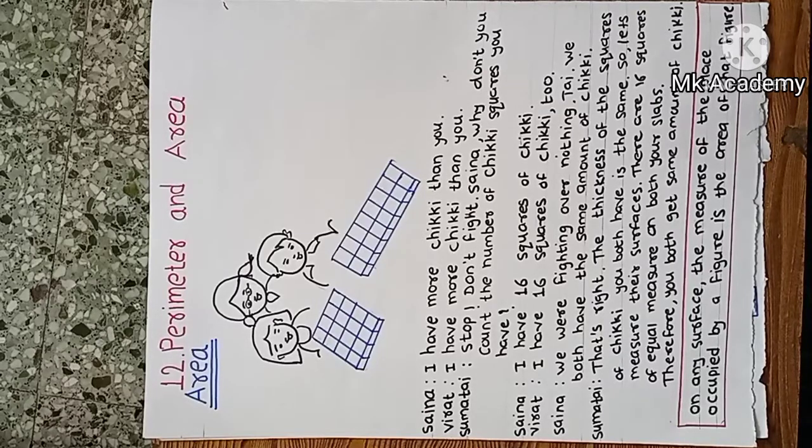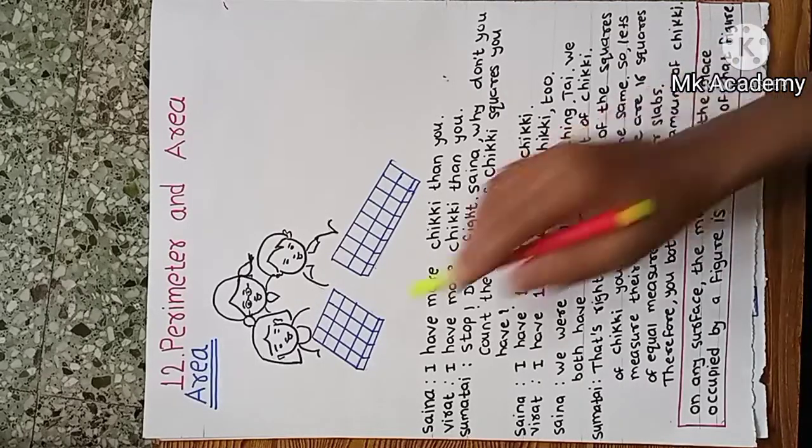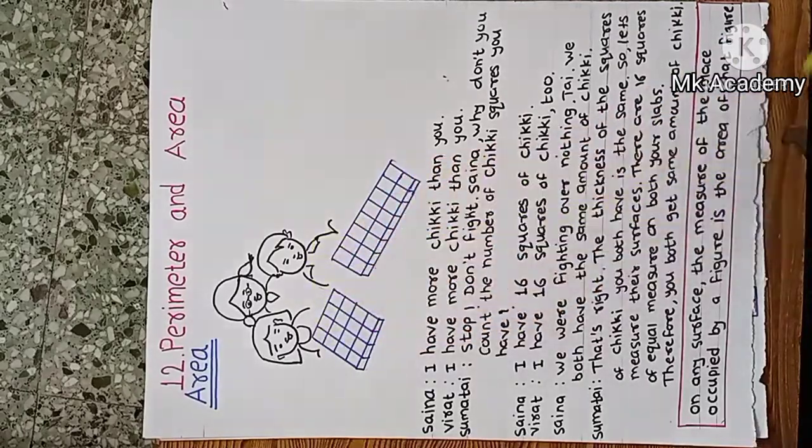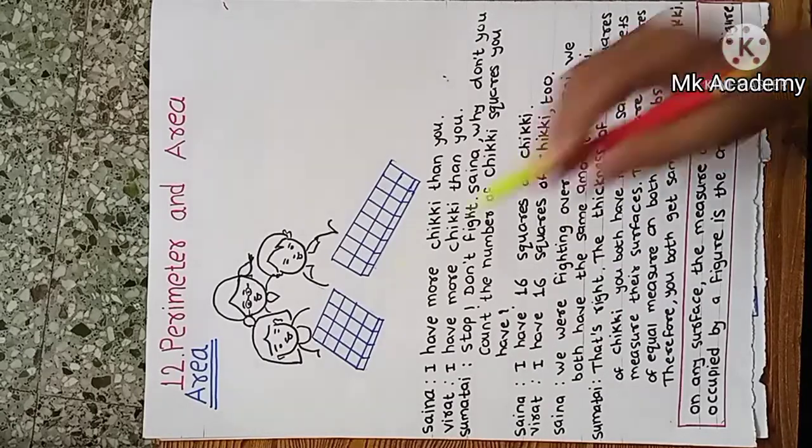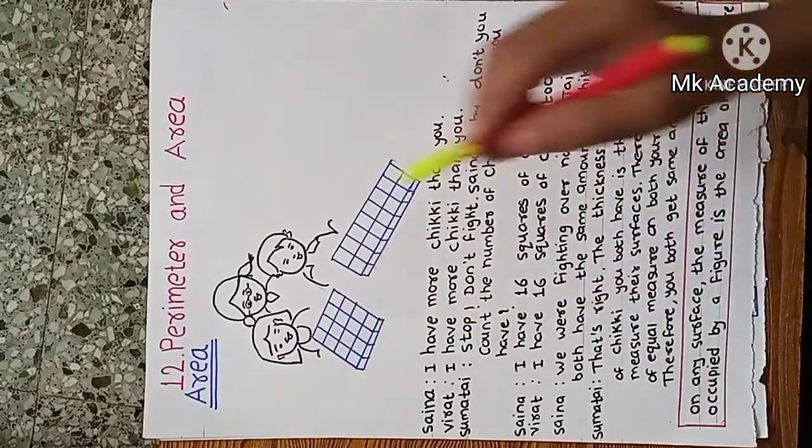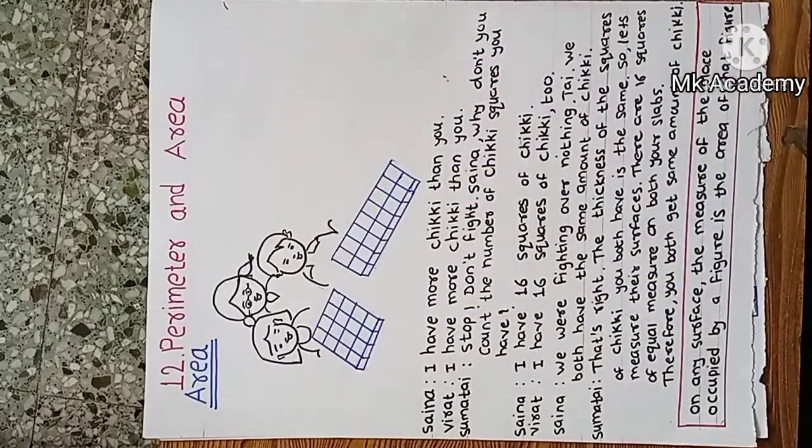Now Saina said, I have more chikki than you. Then Virat said, I have more chikki than you. They were fighting for the chikki. She said, I have more chikki. He said, I have more chikki. Then Sumatai said, stop, don't fight.